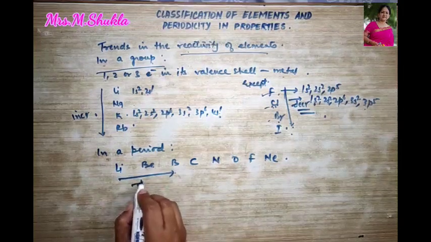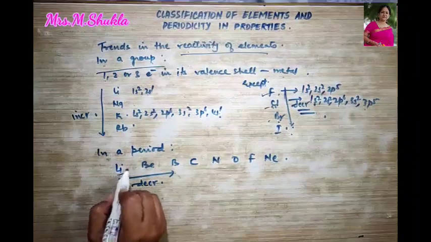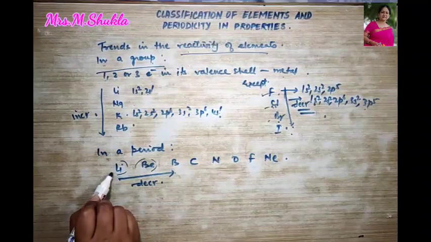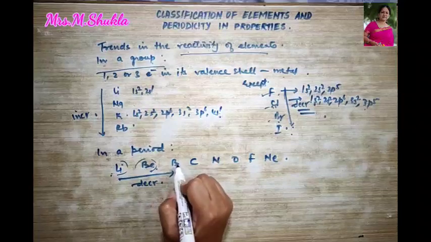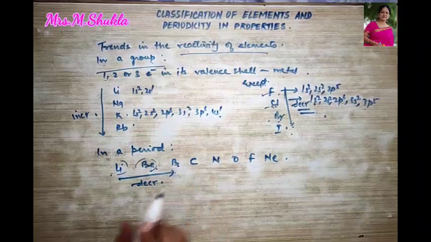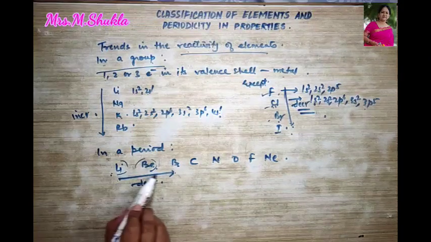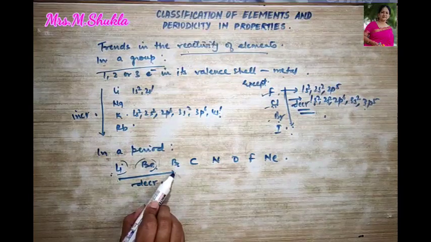From here to here it will decrease. That means lithium is more reactive than beryllium. Why? Because it has more tendency to lose electron than beryllium. Beryllium has more tendency to lose electron than boron. Are you getting my point? So, as we move from left to right, first the reactivity decreases, right?